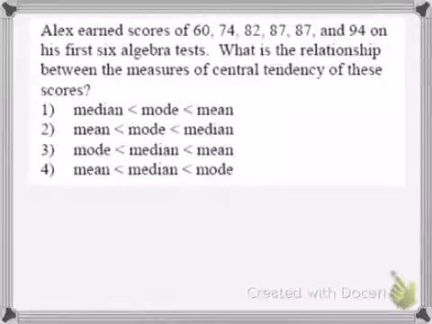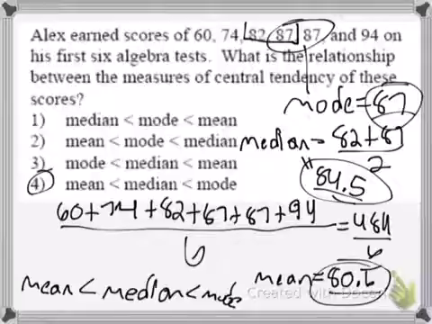Alice earned scores of 66 on his first 6 algebra tests. What is the relationship between the measures of central tendency of the scores? Our mode is 87 because it occurs the most.